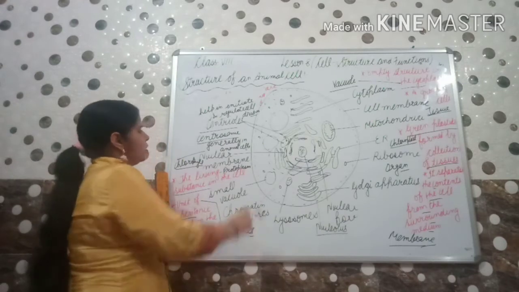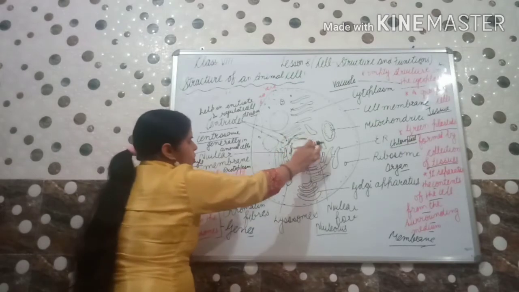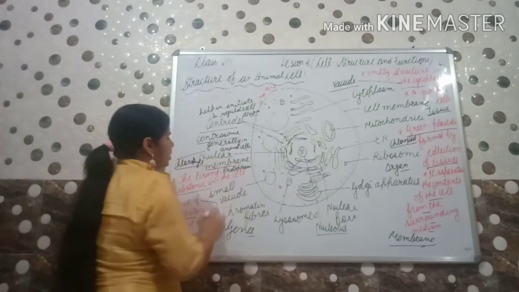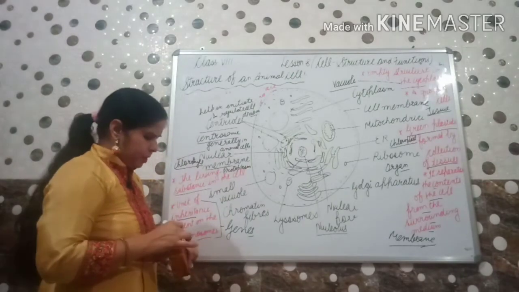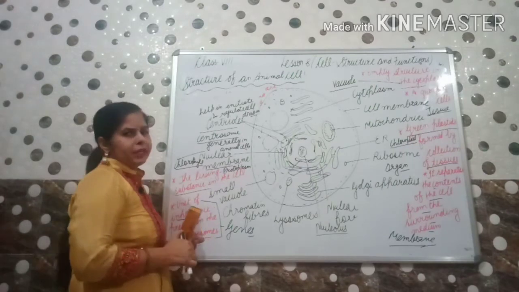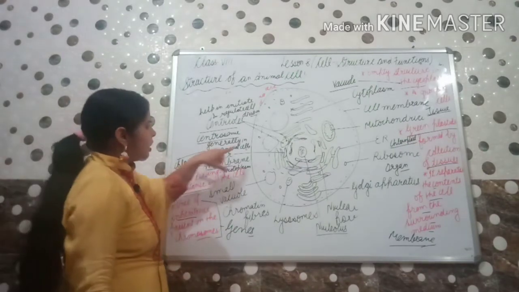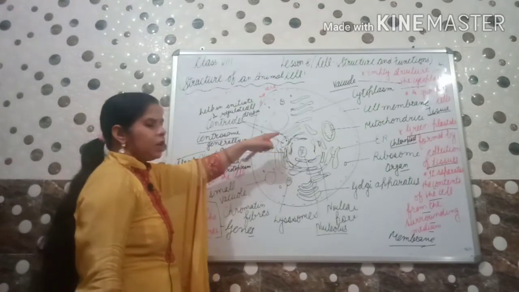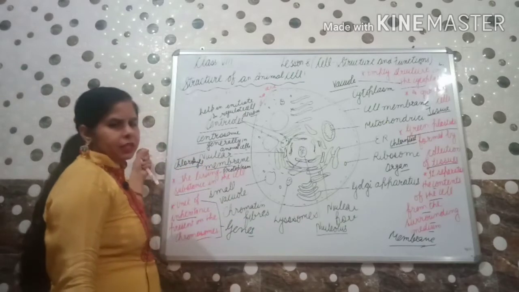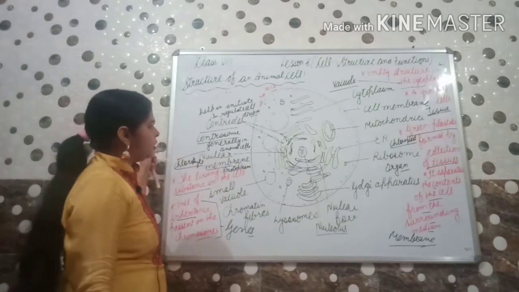So next is the nuclear membrane. The membrane is present outside the nucleus. Why is this membrane required? Because it will help in the exchange of materials. Means, as we know, which material is beneficial and which is harmful. If it is beneficial, it will come in. If it is harmful, it will go out with the help of this membrane only.